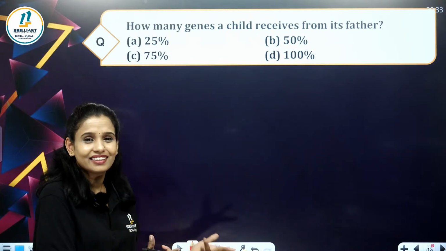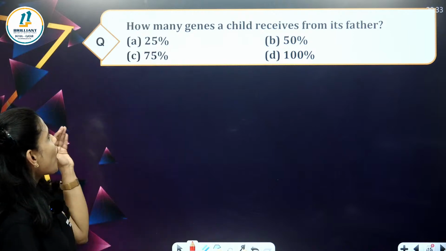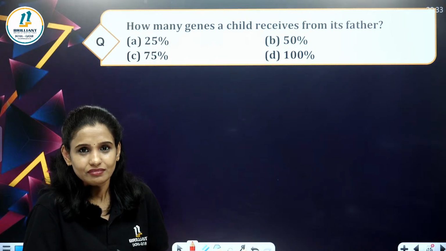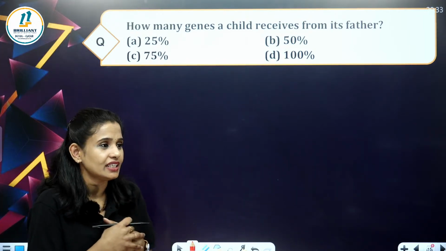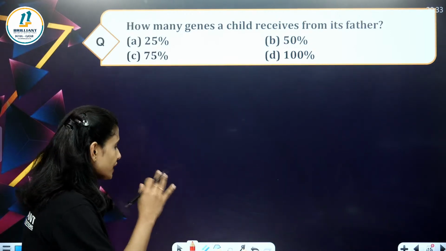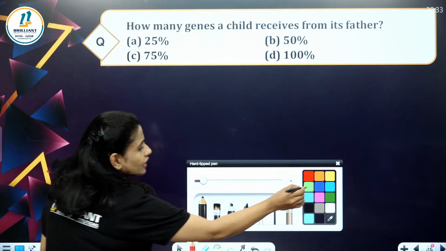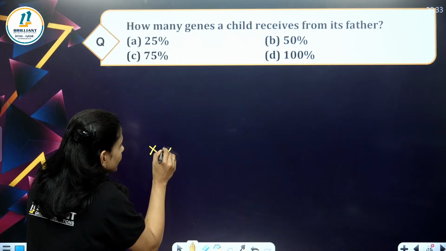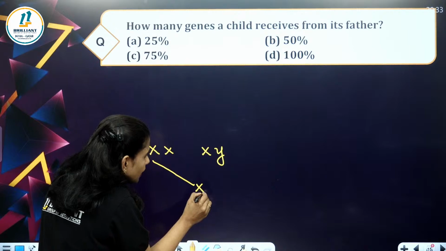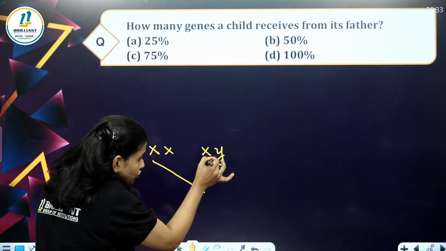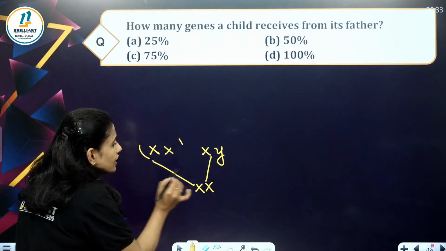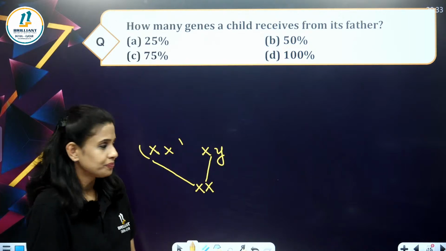Okay, see the next question in front of you. How many genes does a child receive from its father? As we know that during sex determination, a child will be receiving half of the genes from mother and half of the genes from father, right? Half of the genes from father and half from the mother.